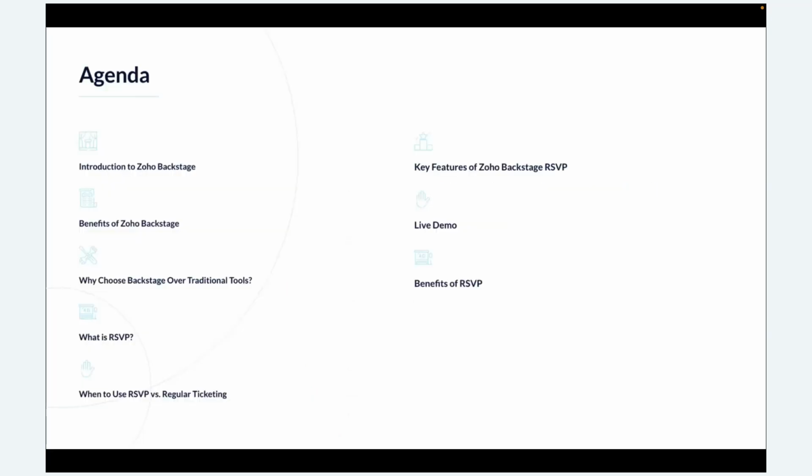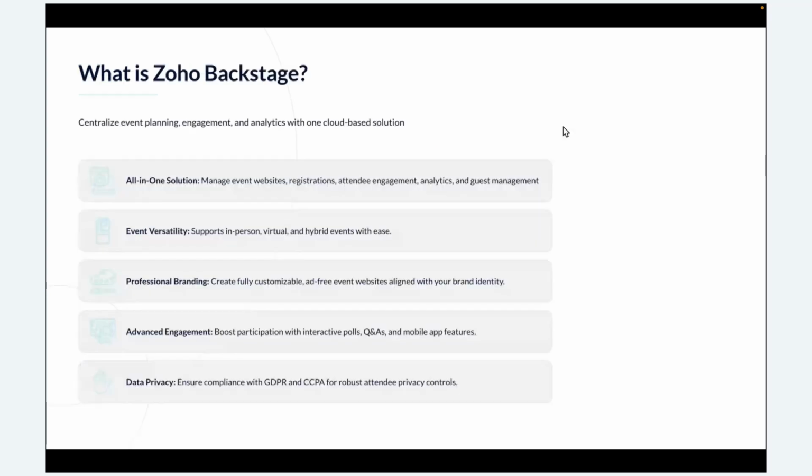So let's first get started with today's agenda. I will first cover an introduction to Zoho Backstage, followed by the benefits of Backstage and why we choose Zoho Backstage over other traditional tools. Then we'll look into what RSVP means and when to use RSVP versus regular ticketing in Zoho Backstage, followed by the key features of RSVP. Then I will walk you through a live demo on the application, and last we will see the benefits of RSVP. If you have any questions, you can drop them in the Q&A box, or at the end of the session I will answer all the questions.